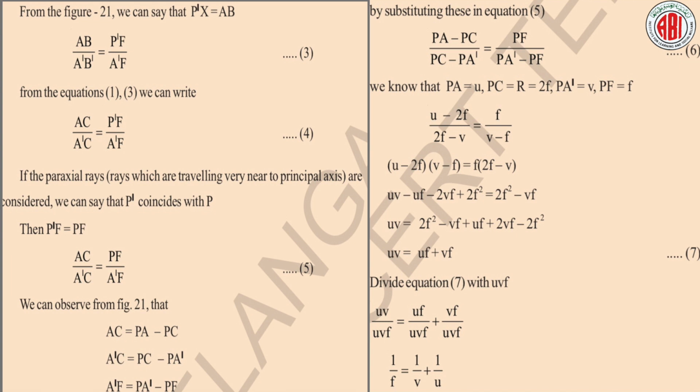We can observe from figure 21 that AC is equal to PA minus PC, A dash C is equal to PC minus PA dash, and A dash F is equal to PA dash minus PF.